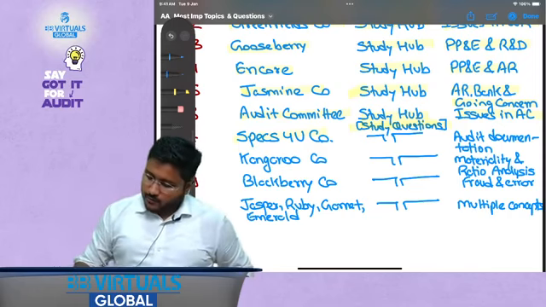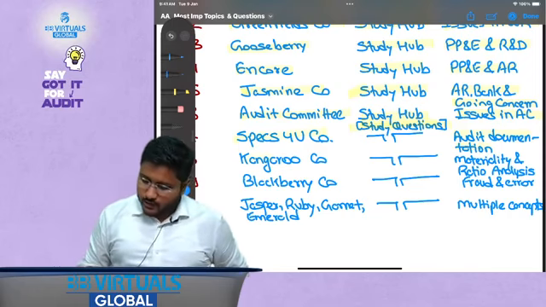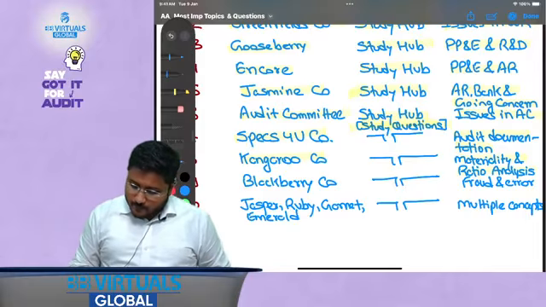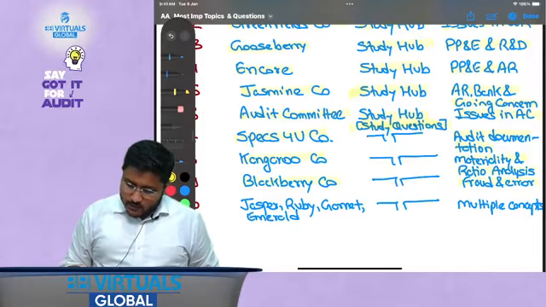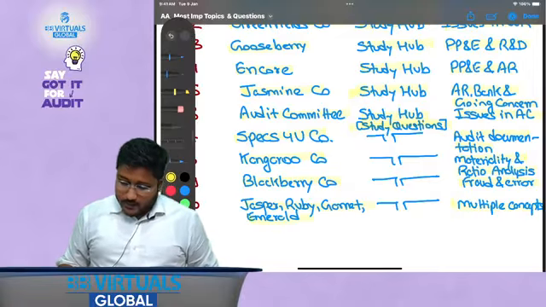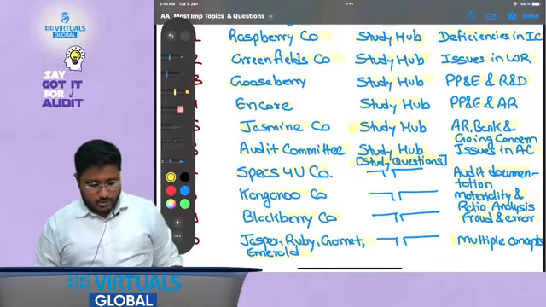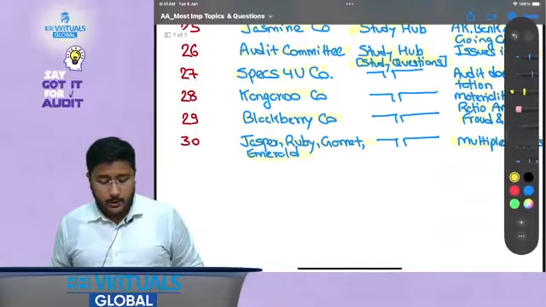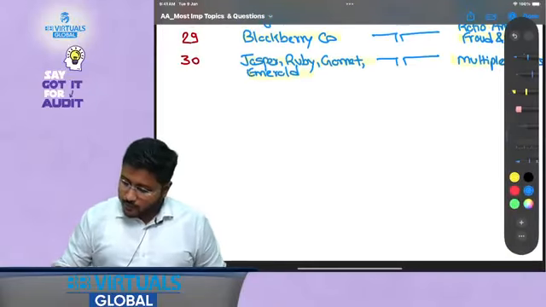Now the next company talks about audit documentation. Kangaroo Company talks about materiality and ratio analysis. We have already discussed. Blackberry Company talks about fraud and error. Jasper, Ruby, Garnet and Emerald talk about multiple concepts, and that is why this is one of the most important questions. How many questions have we selected in total in descriptive type? 30. So now let me explain certain things.